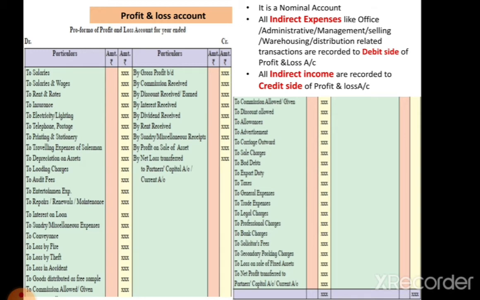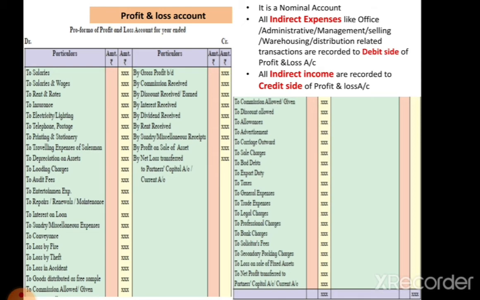Now we see the credit side of the profit and loss account. First of all, we record the gross profit. If there is a gross profit in trading account, that trading profit here carry forward, and first of all we record the gross profit. Then certain incomes is there, commission, suppose we received discount or interest received is there. If we received a dividend, if we received the rent, that are recorded on the credit side. And some other sundry or miscellaneous receipts also recorded on the profit and loss account credit side.